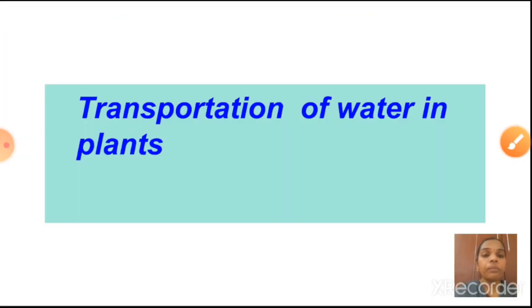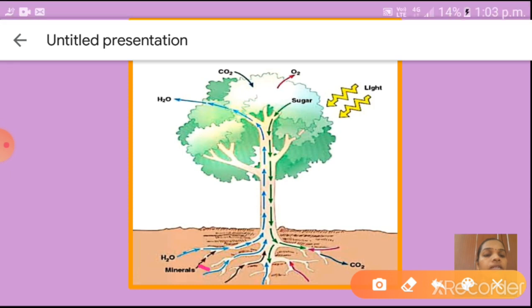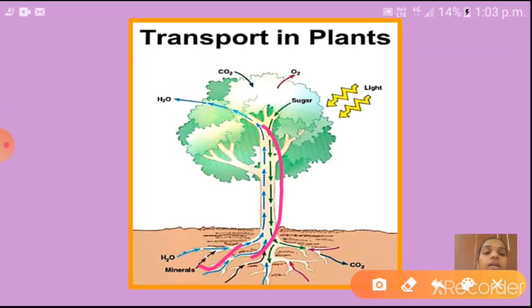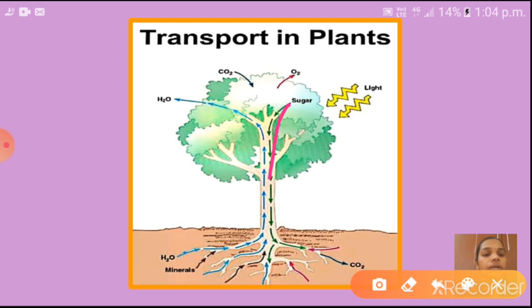Now we will discuss transportation of water in plants. How is the water transported in plants? See here children, this figure shows how water is transported from roots to all parts of the body. At the same time, in the leaves photosynthesis is happening, isn't it? Because chlorophyll is present here. So when the sunlight falls on the leaf, which one is produced? Food. That means carbohydrate. That food is transported from leaves to all parts of the body with the help of phloem.